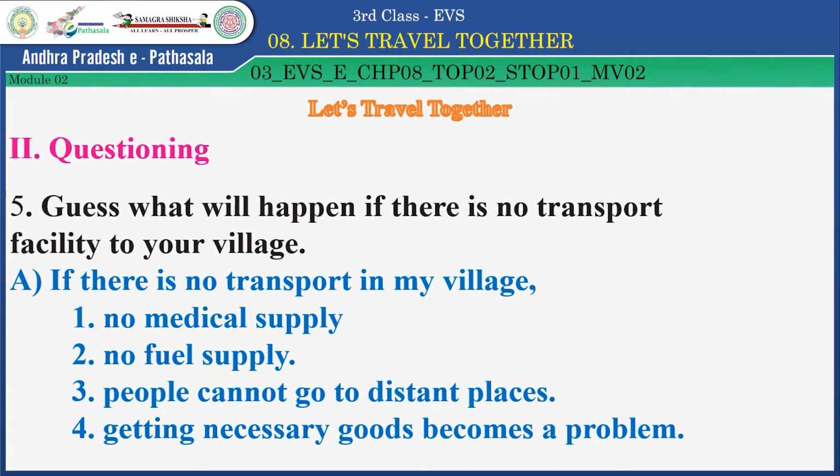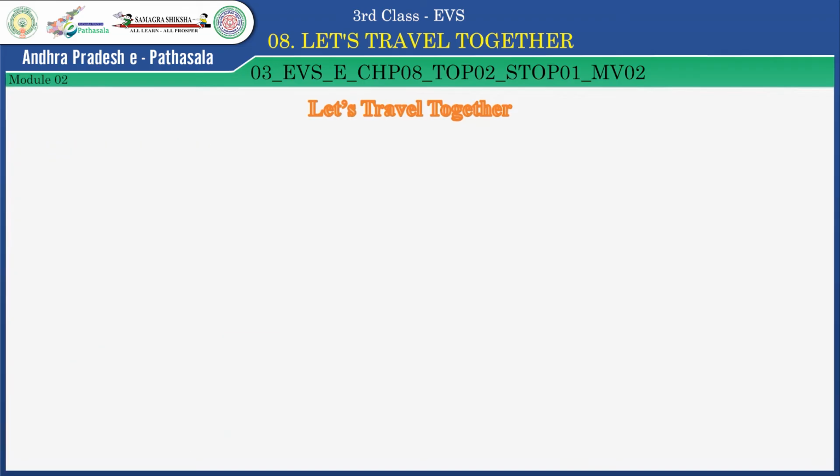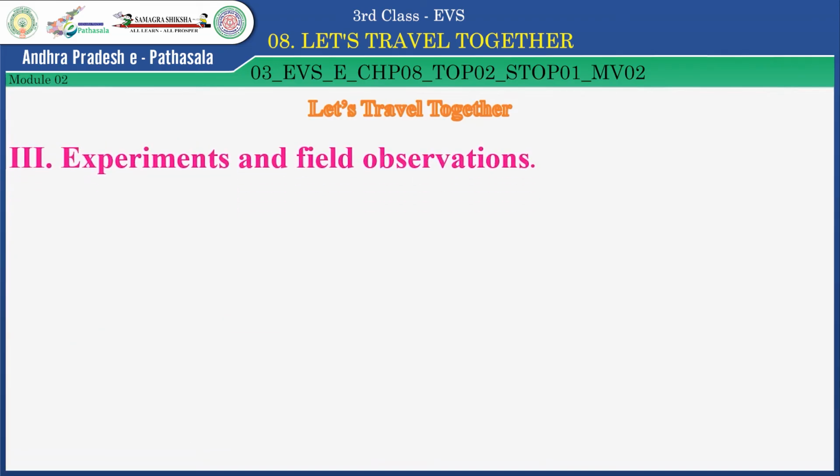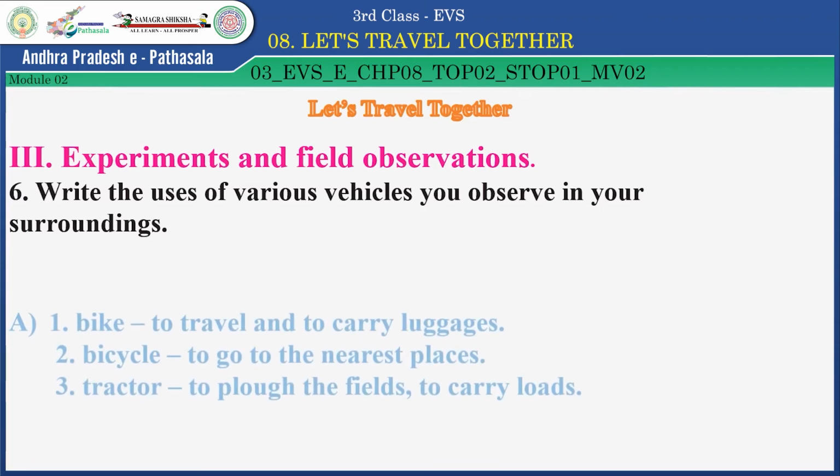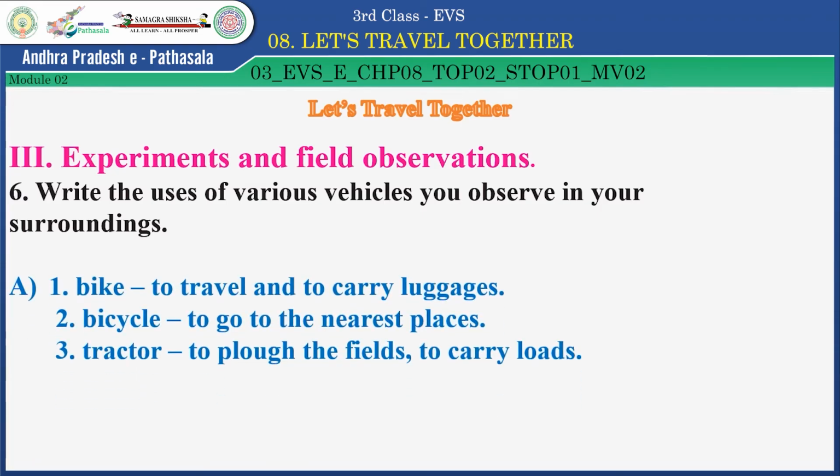Now, let us see the experiments and field observations. Children, now let us see experiments and field observations. Write the uses of various vehicles you observe in your surroundings. See here. Bike, to travel and to carry luggages.